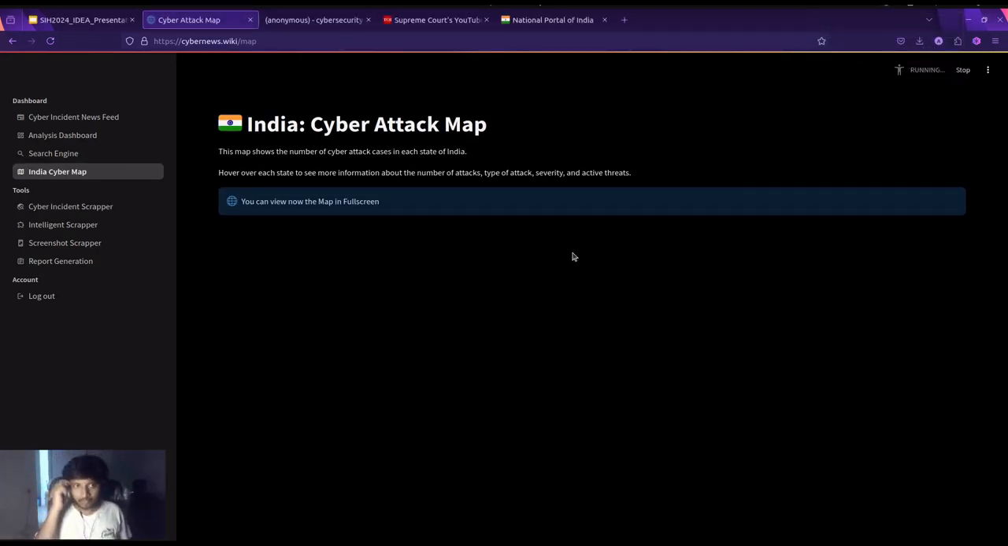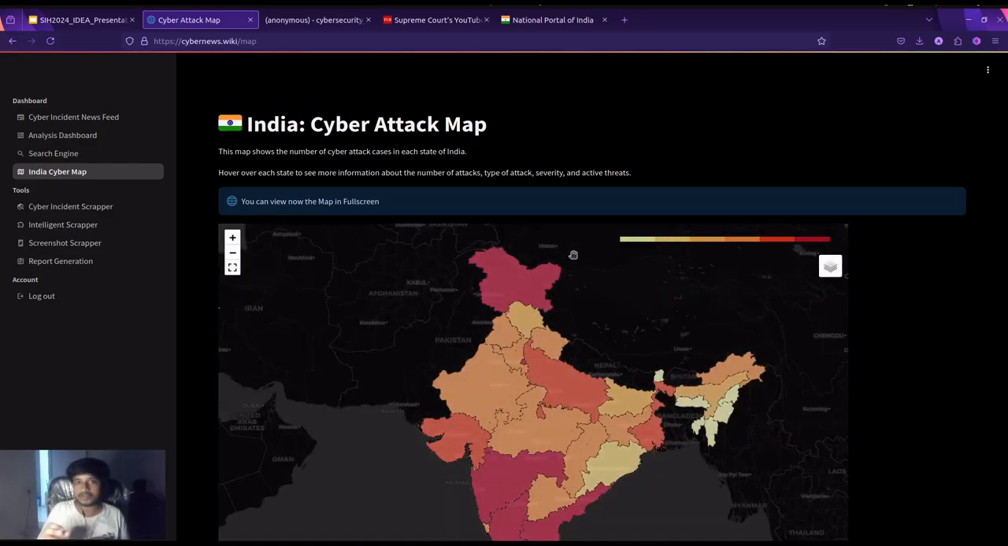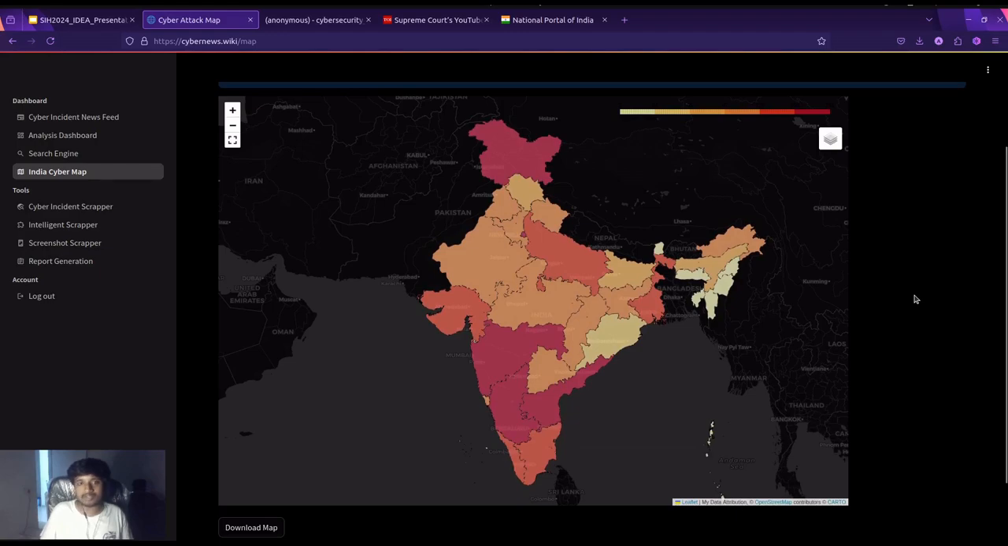So now I'm going to demonstrate the cyber attack map of India. When we index the documents, we also search for each state name in those documents, and the frequency of those mentions and the content inside those documents has given us more insightful information about which states are contributing to the cyber attacks.